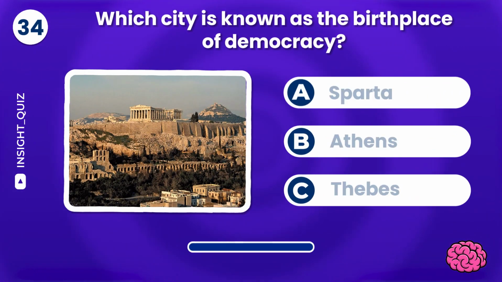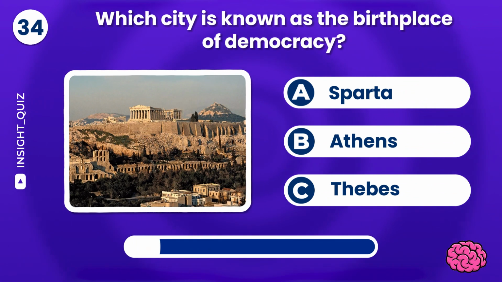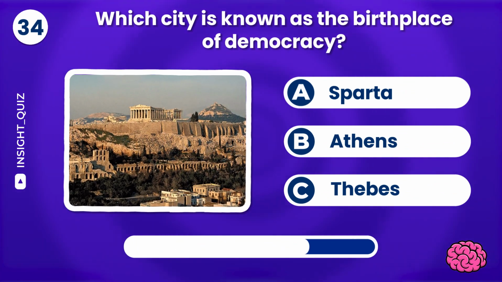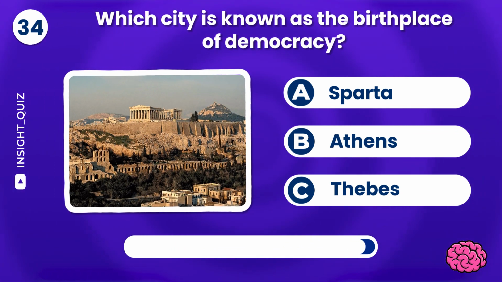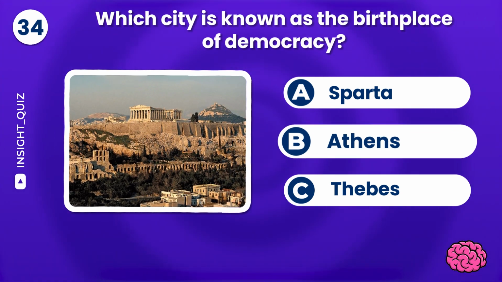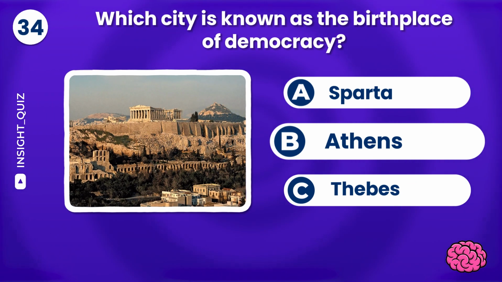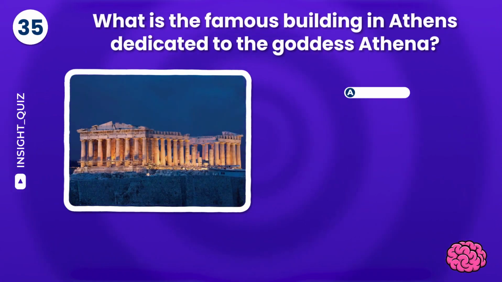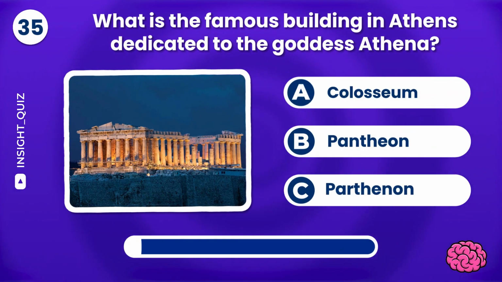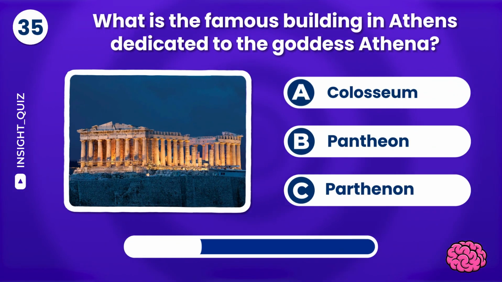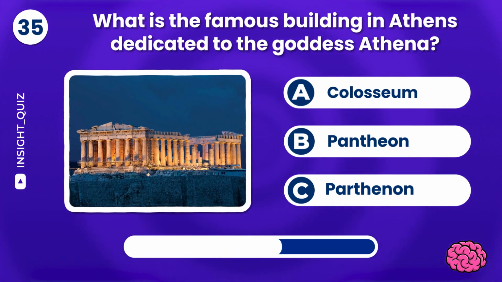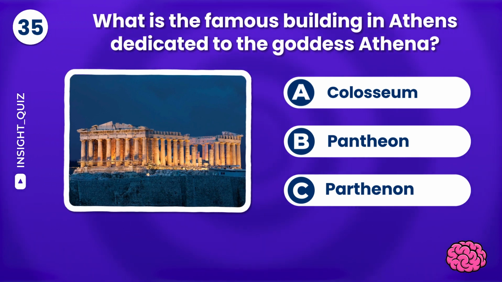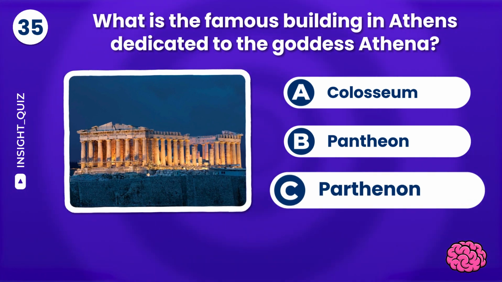Which city is known as the birthplace of democracy? Sparta, Athens, or Thebes? The answer is Athens. What is the famous building in Athens dedicated to the goddess Athena? Colosseum, Pantheon, or Parthenon? The temple is called the Parthenon.